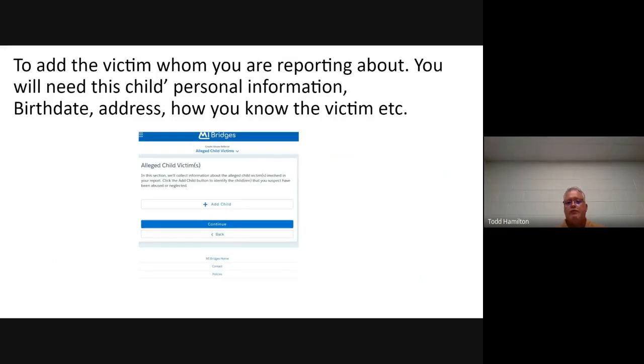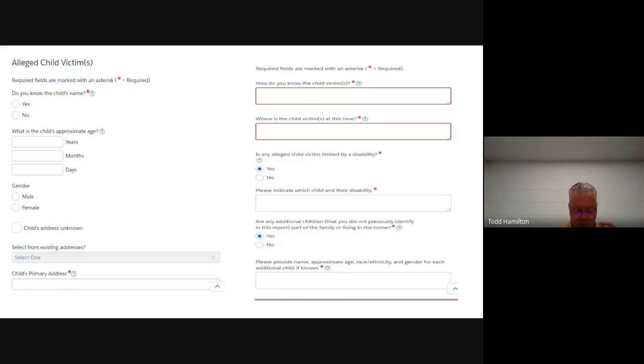To add a victim you are reporting about, you will need the child's personal information. That's the birth date, the address, how you know them, everything that you can provide, because you're going to use this further. So here you're going to click Add Child, and it's going to bring you here. Try to fill out this information as best as you can, and remember to have that personal information available.